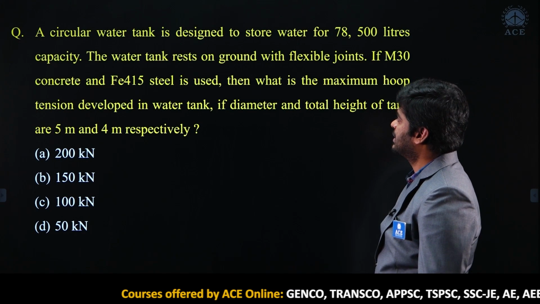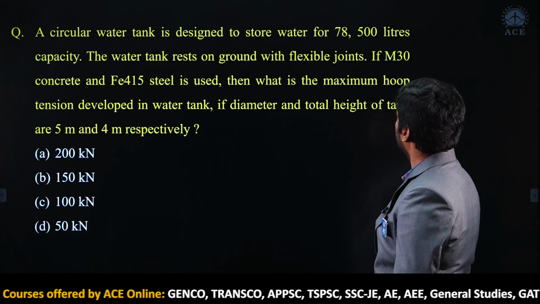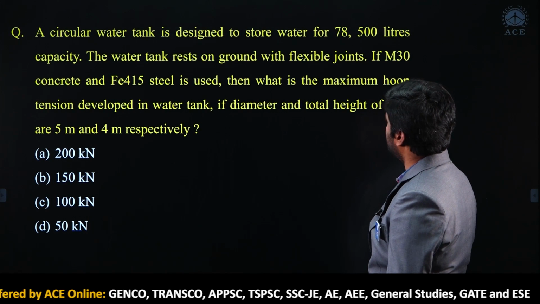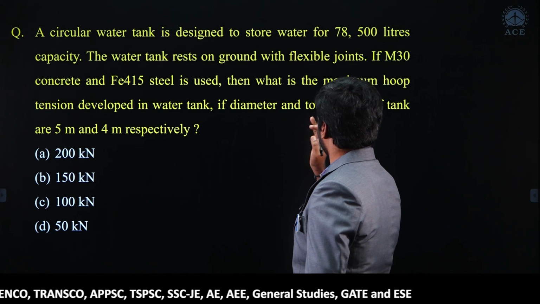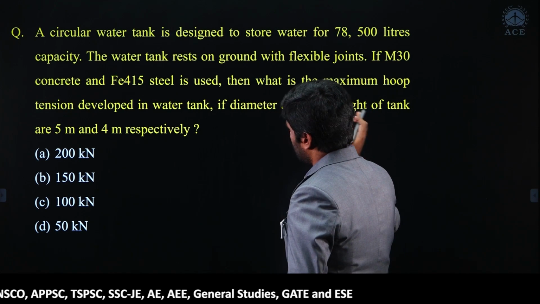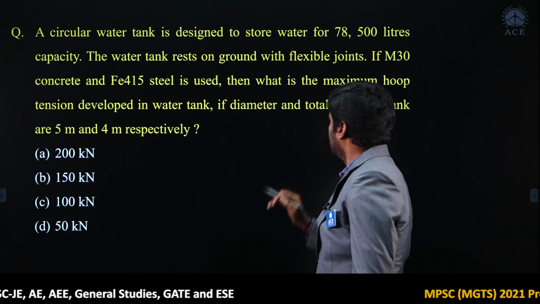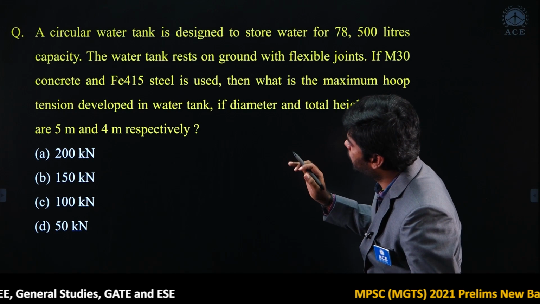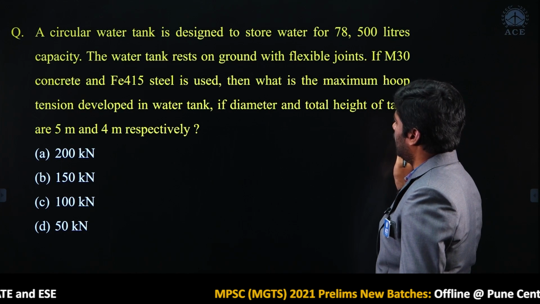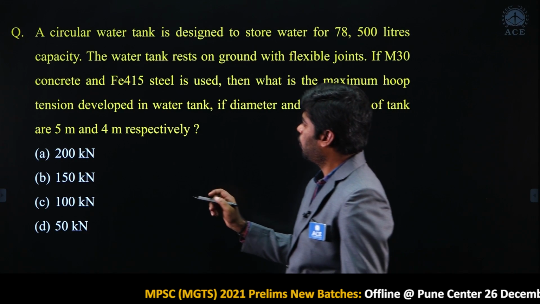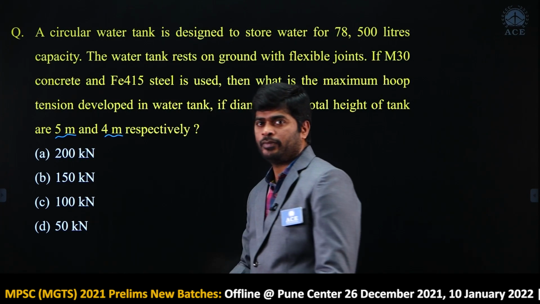Next question. A circular water tank is designed to store water for 78,500 liters capacity. The water tank rests on ground with flexible joints. If M30 concrete and Fe 415 steel is used, then what is the maximum hoop tension developed in the water tank if diameter and total height of the tank are 5 meters and 4 meters respectively?